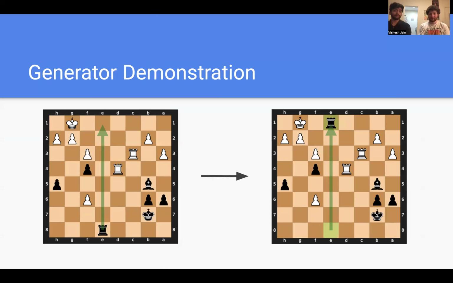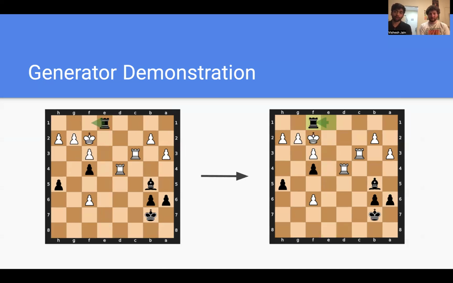We would like to show you how our best generator performs on a nice chess puzzle. Here, there's a 2-move checkmate for black. We can see that our chess AI does do the right rook move. Then after the forced move from white, black finishes off the game with a nice checkmate.